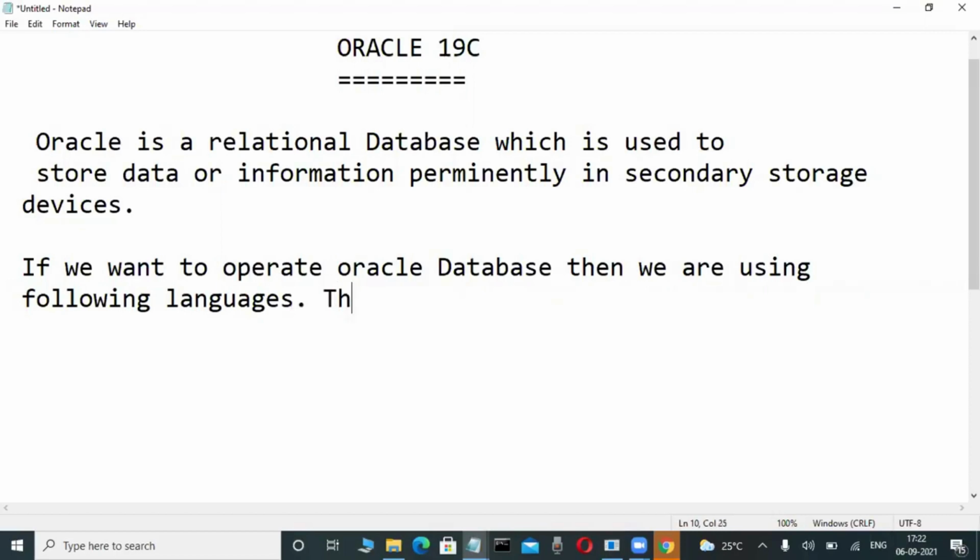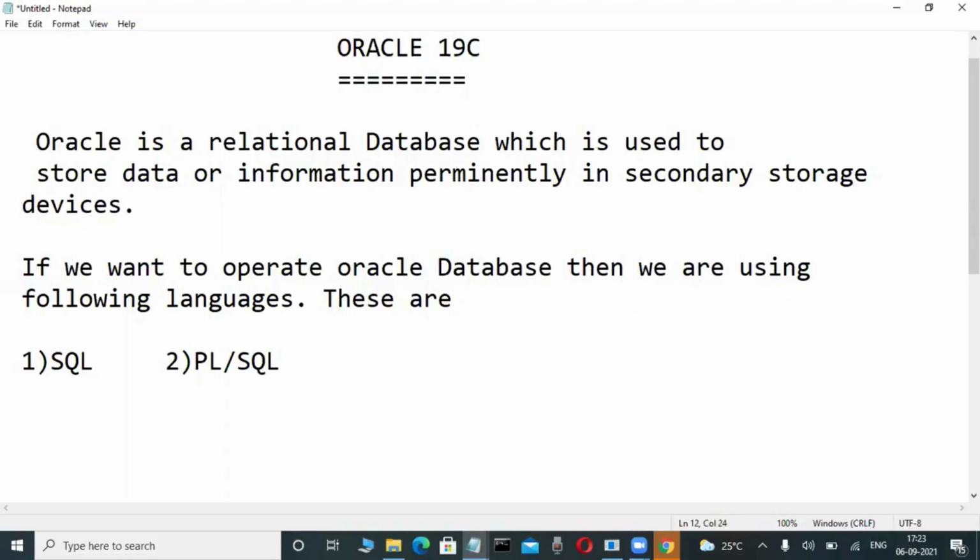These are: first one, SQL. SQL means Structured Query Language. Second one, PLSQL. PLSQL means Procedural Language extension for SQL.